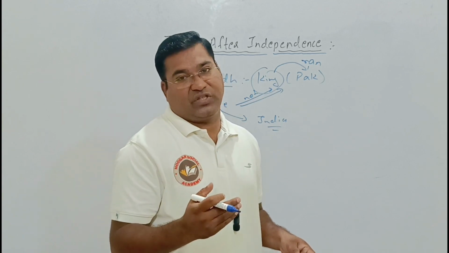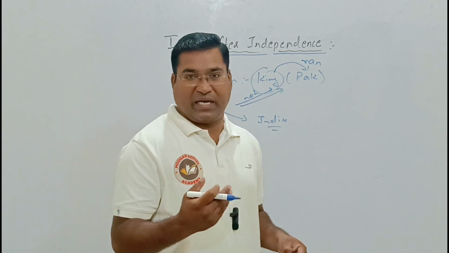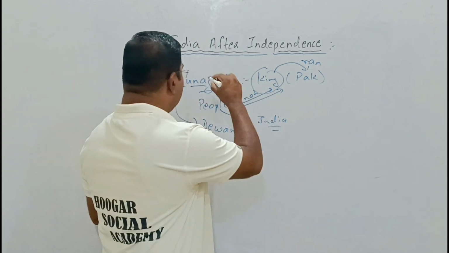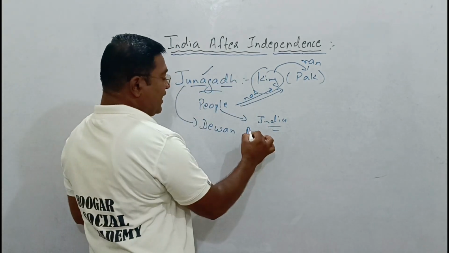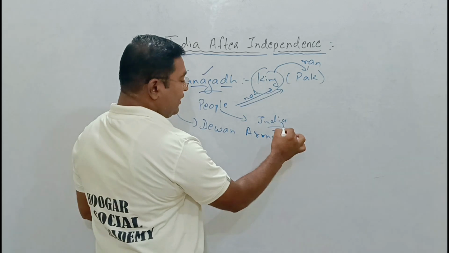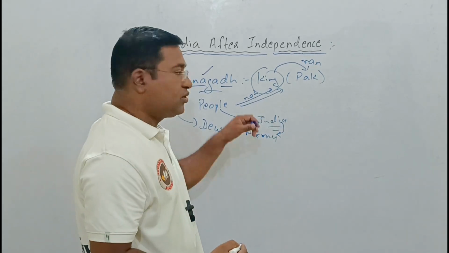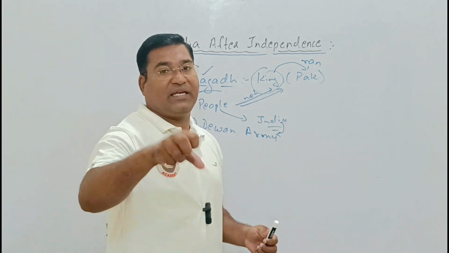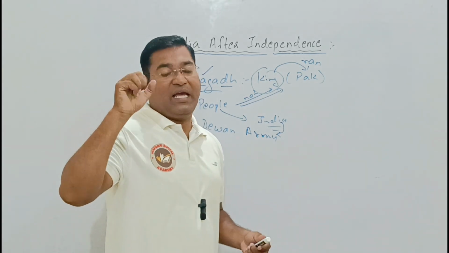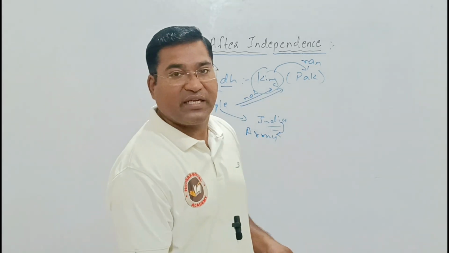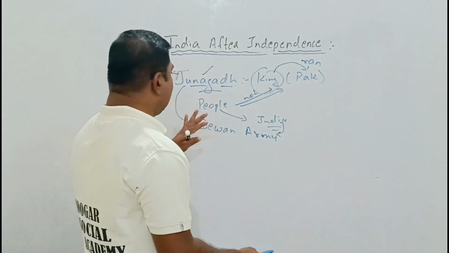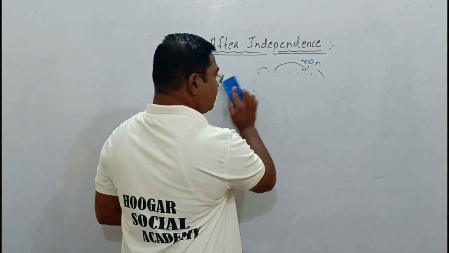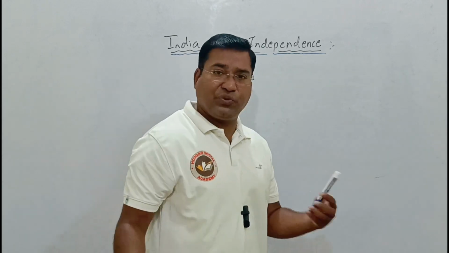On the request of the Diwan of Junagadh, India sent its army to Junagadh. Junagadh was taken into the hands of India, and peace was established in the territory called Junagadh. Junagadh became part of India. In this way, Junagadh came.